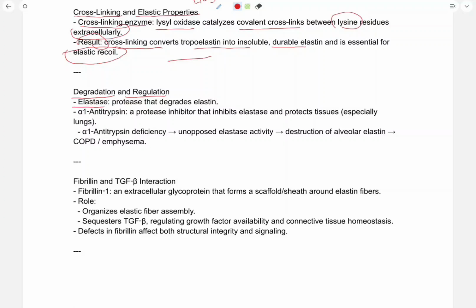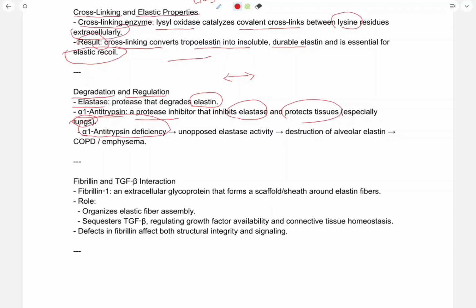Degradation and regulation. Elastase is a protease that degrades elastin. So now we have discussed that elastin is a stretchable protein and it is essential for recoil. Elastase is a protease that degrades this elastin. Alpha 1 antitrypsin is a protease inhibitor that inhibits elastase and protects tissues, especially in the lungs.